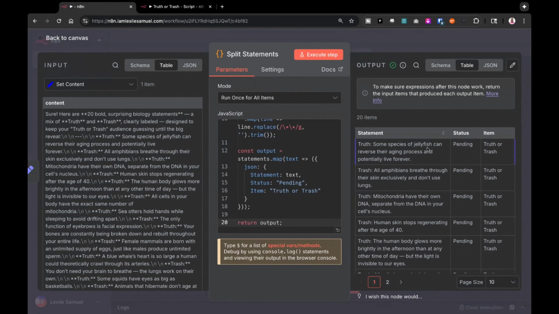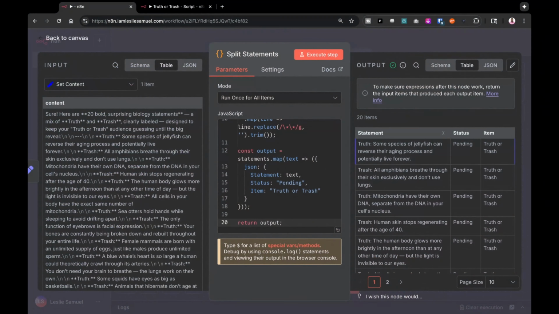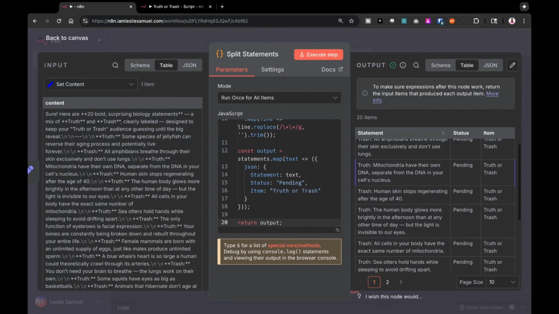Some species of jellyfish can reverse their aging process and potentially live forever. And it's telling me that that is a true statement. So these are... go ahead. See, they're ideas for the videos now, or are they giving you the hook already as well for the video? This is telling me the idea for the video. So my video ideas are statements, either something that's true or something that's not true. Got it. So it's coming up with that right now.